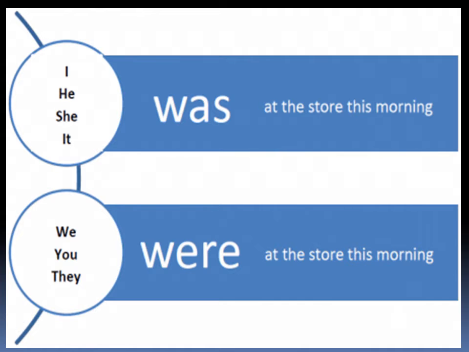In the same way, we also use pronouns with were, and those pronouns are we, you, they. Now we frame the sentence. We were at the store this morning. You were at the store this morning. They were at the store this morning. This is how we use different pronouns with was and were. I repeat, we use I, he, she, it with was, and we use we, you, and they with were.